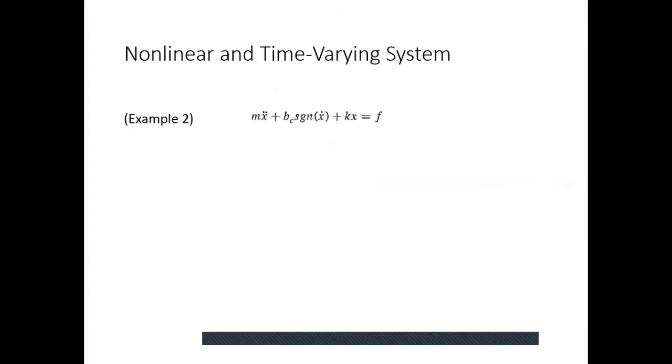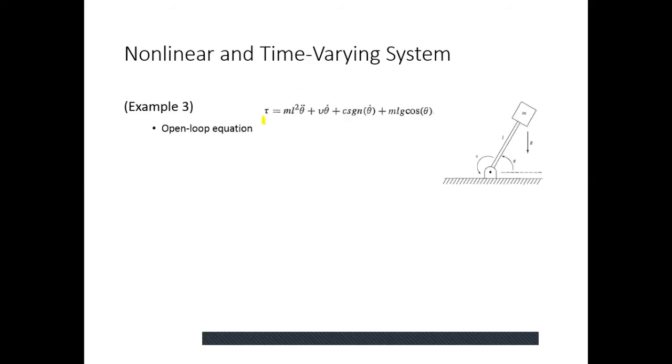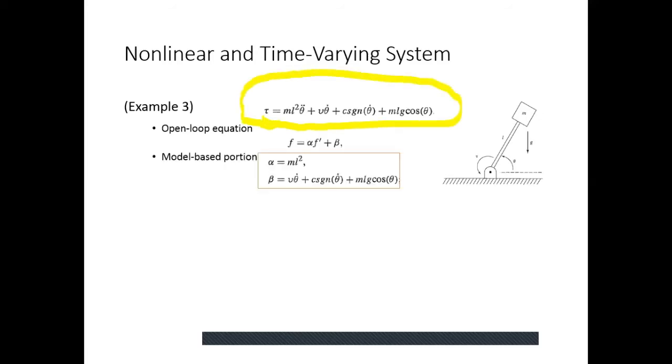Let's take another example. So for this particular open loop system, the model based portion will have alpha equal to m, beta will be equal to dc signum x dot plus kx, and the servo portion will have this form of equation. Let's take another example, and here the open loop system has this equation. So the model based portion will take alpha equal to m l square, beta equal to b theta dot plus c signum theta dot plus m l g cos theta, and the servo portion will be f dash is equal to theta d double dot plus kv e dot plus kp e.